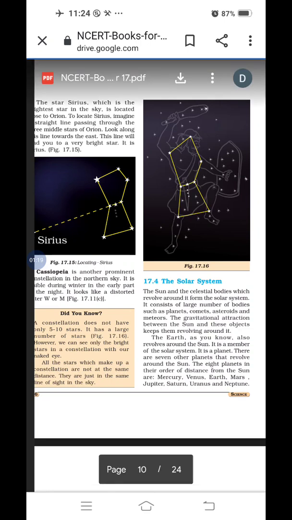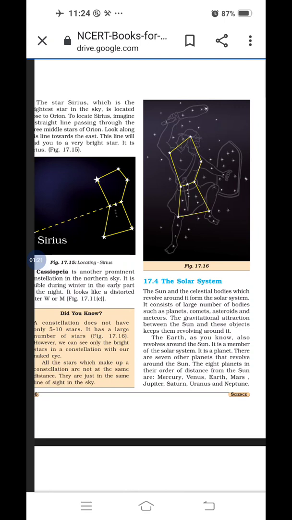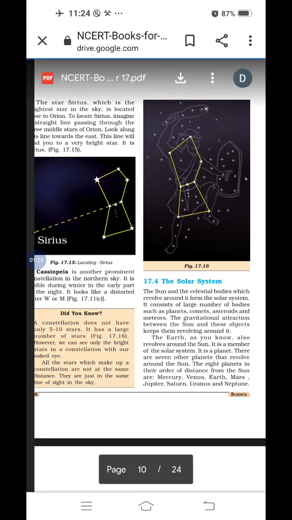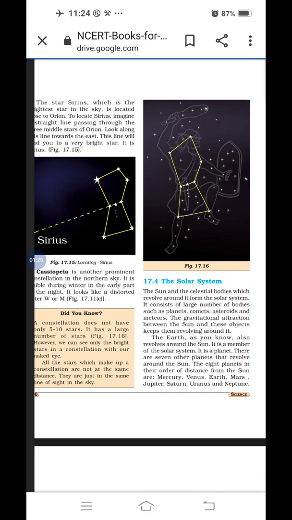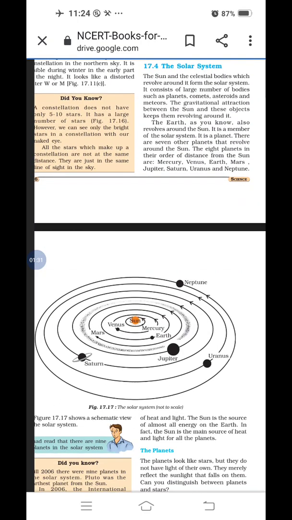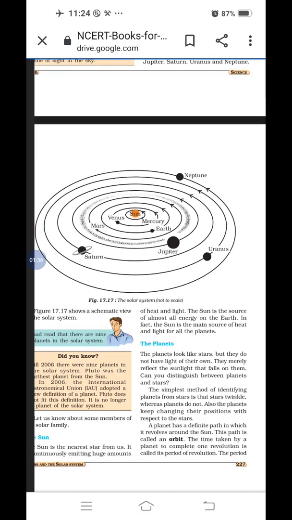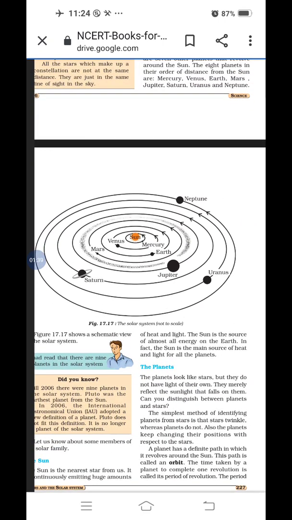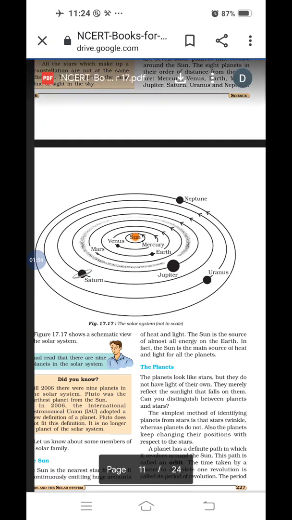How many planets are there? 7 other planets also revolve around the sun. The 8 planets in their order of distance from the sun are given here. Figure on the next page, figure 17.17. Everybody observe. In the center, which is given? Sun. After the sun, Mercury, Venus, Earth, Mars, Jupiter, Saturn, Uranus and Neptune. The positions of all planets are given in figure 17.17.